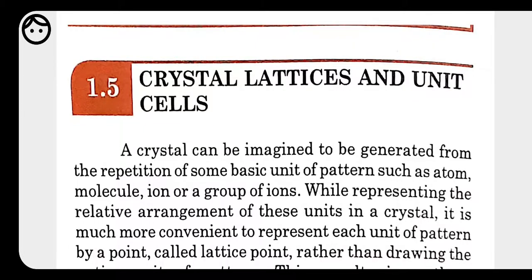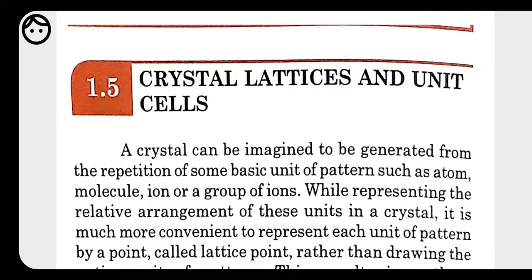My dear students, in the previous class we discussed the characteristics of the solid state, and the arrangement of the constituent particles on the basis of the binding force and also the pattern in which they are arranged. On this basis, solids are classified as crystalline and amorphous. In this chapter we will be discussing only the crystalline solid, not the amorphous solid, because amorphous solids will be discussed in the 15th chapter, I think, that is polymers. Here we have to discuss only the crystalline solids.